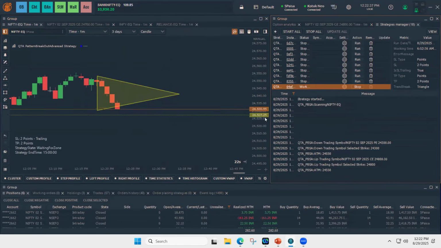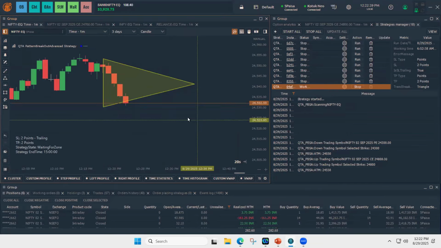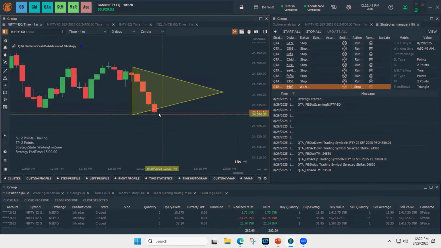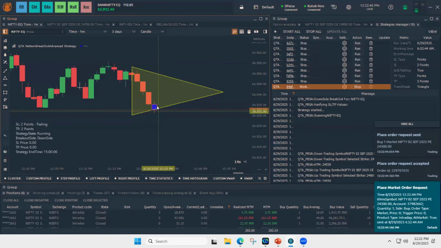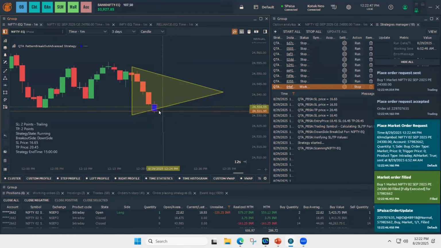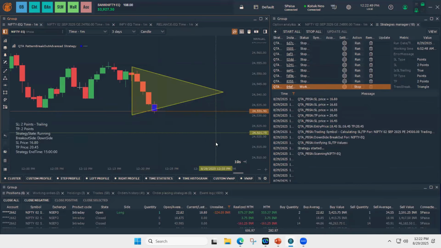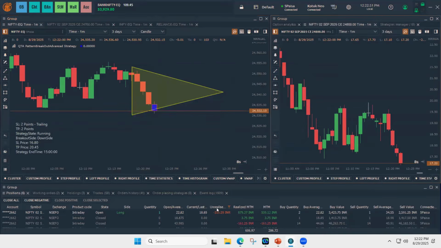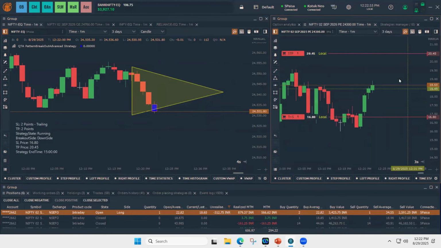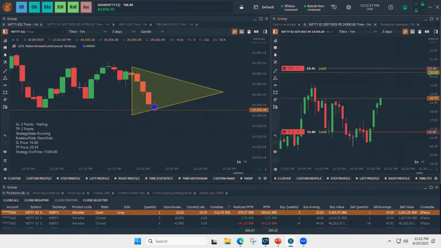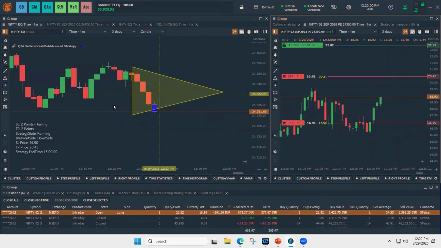Since the price already crossed the triangle, now it will wait for the zone. When the price comes to this zone, and you see here the price went inside and again broke out, the orders got placed onto the predefined options, which is 5 points out of the money.